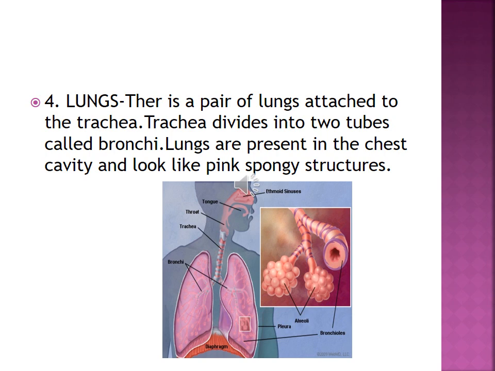Similarly, carbon dioxide produced by the breakdown of food during internal respiration enters the blood, and is removed along with the air we breathe out. In this way, exchange of gases takes place in the alveolus.